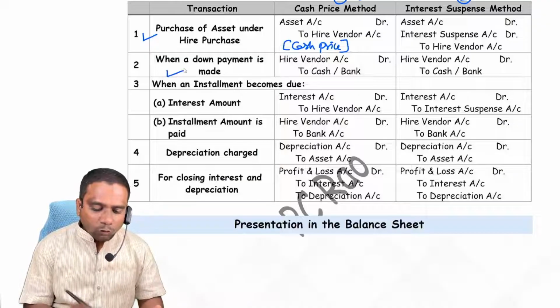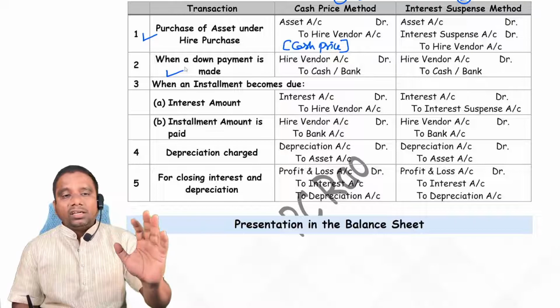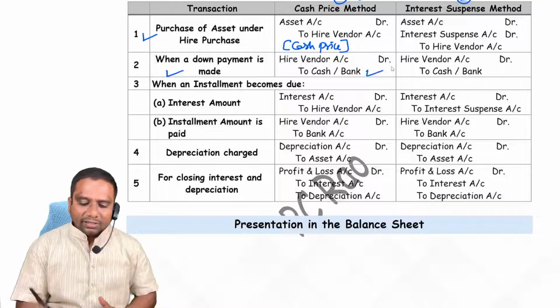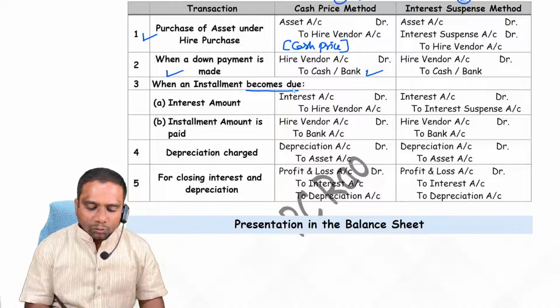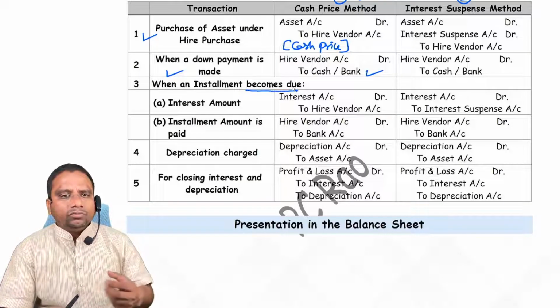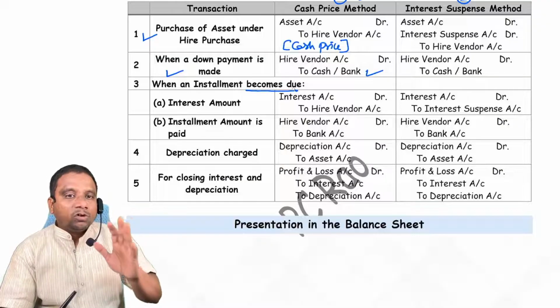Second one, when a down payment is made, they are paying some amount. Entry: hire vendor account debit to cash or bank account. Next one, when an installment becomes due, we have to pay the installment amount. I said installment amount includes principal amount plus interest.